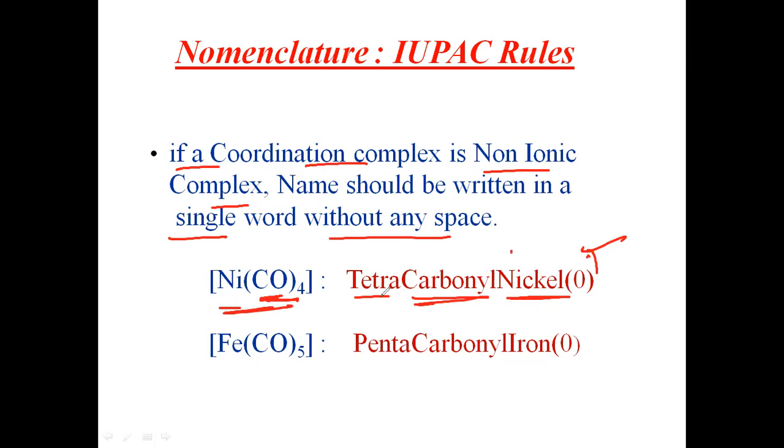I will tell you how to write the ligands' names and the metal with charge. First of all, you should see one thing here, the non-ionic complex. If it is a non-ionic or neutral complex, then you must give the name in a single word without any space. So see here, there is no gap. Tetracarbonylnickel(0), pentacarbonyliron.